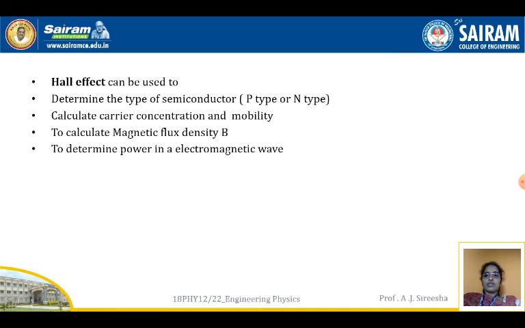Next, what are the uses of the Hall effect? The Hall effect can be used to determine the type of a semiconductor, whether it is p-type or n-type. It is also used to calculate the carrier concentration and the mobility. To calculate magnetic flux density also, the Hall effect can be used. And last but not the least, the Hall effect is used to determine the power in an electromagnetic wave. These are some of the uses where the Hall effect can be used effectively.